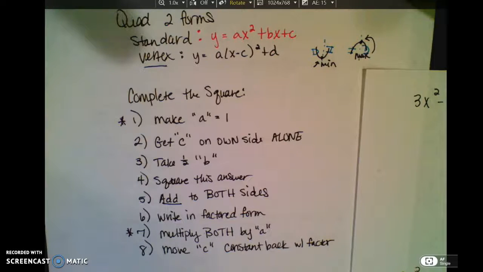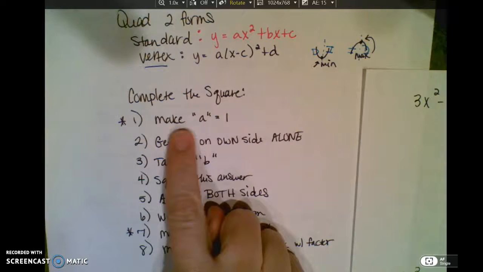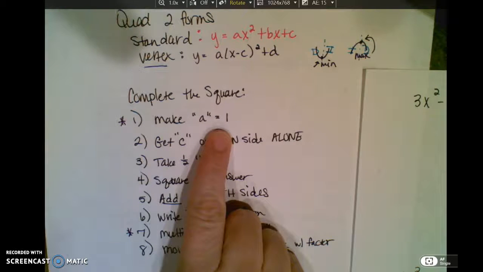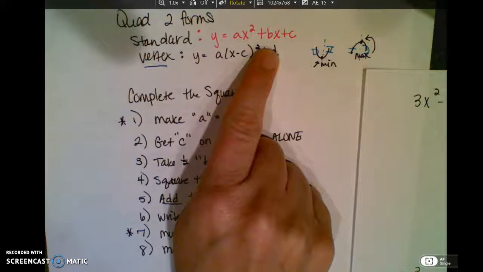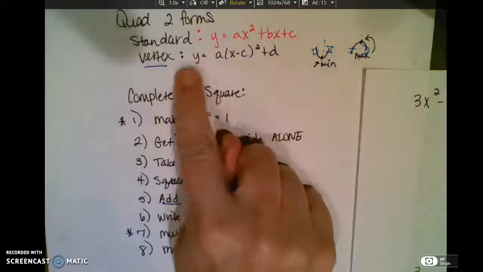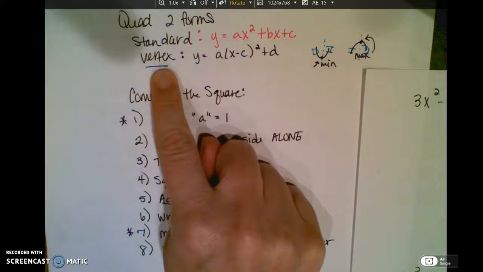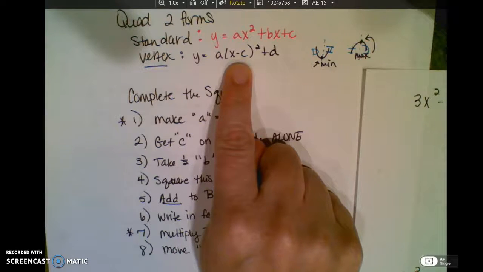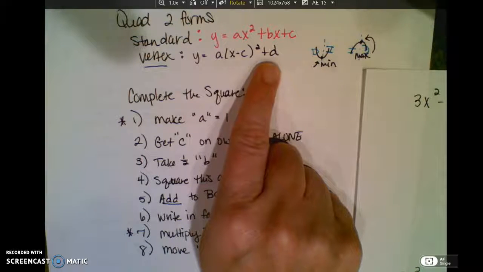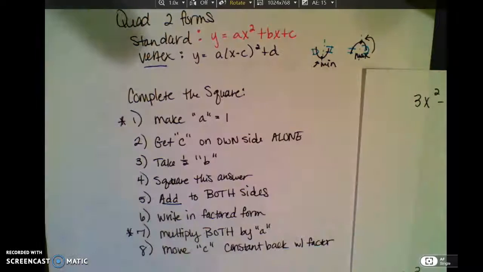Completing the square, part 2. Last time we were completing the square and we did not have to use where a is 1, but this time we are going to. Remember, we're taking it from standard form, which has no parentheses in it, and we're going to put it in vertex form, which gives us the vertex, which is the opposite of C, comma D, and also gives us all these attributes about a quadratic.